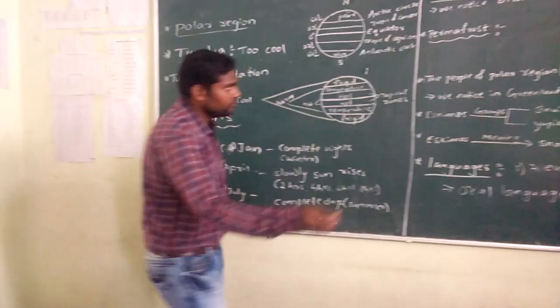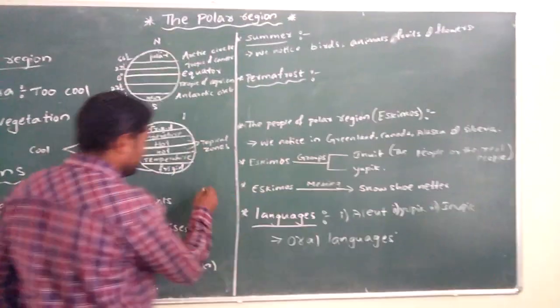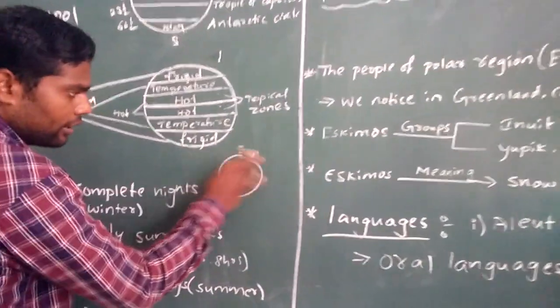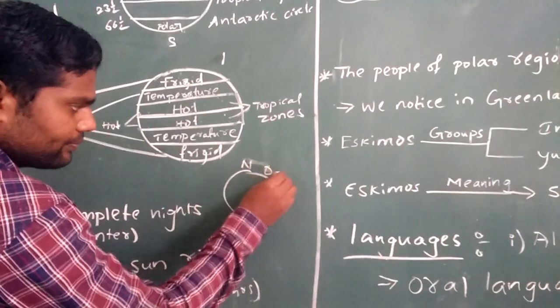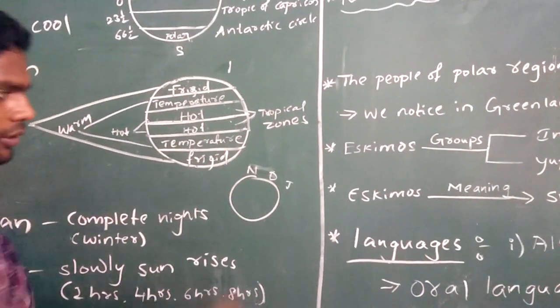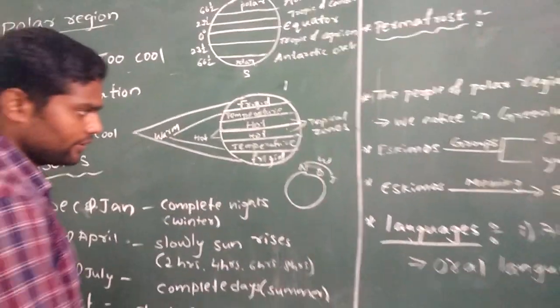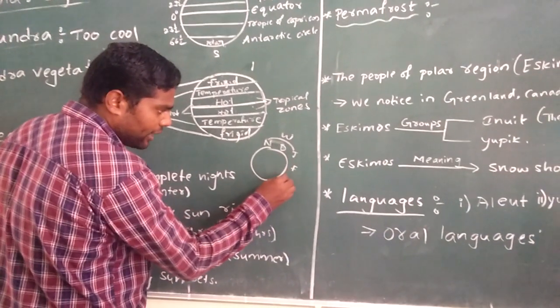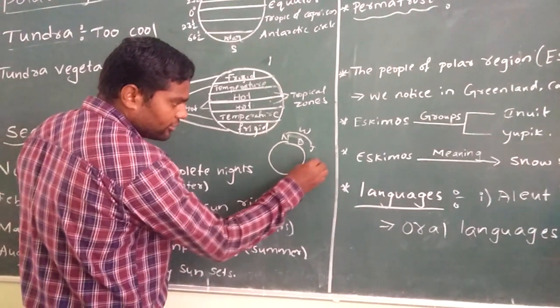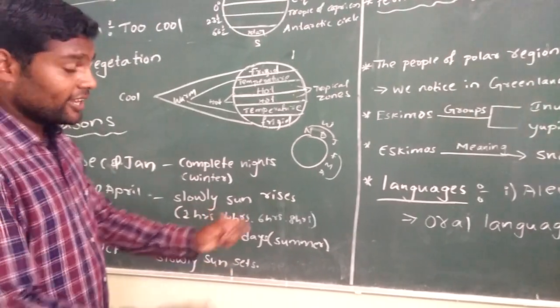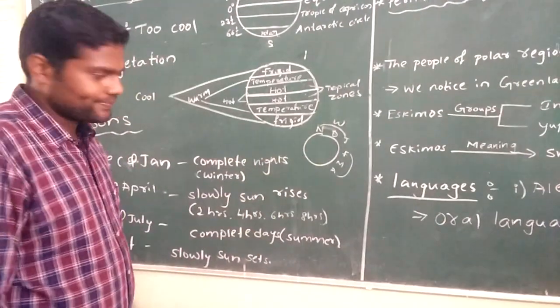If you see here, November, December, January: 3 months it is experiencing winter, complete nights. February, March, April: 3 months slowly the sun is about to rise.